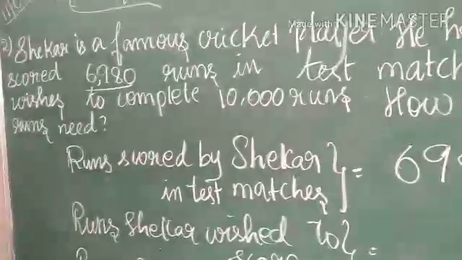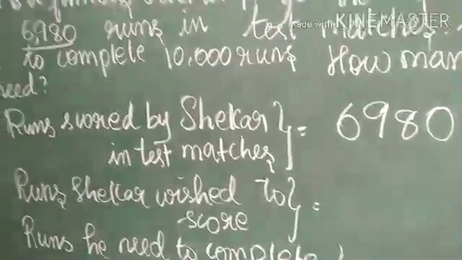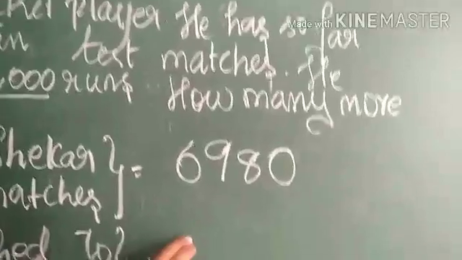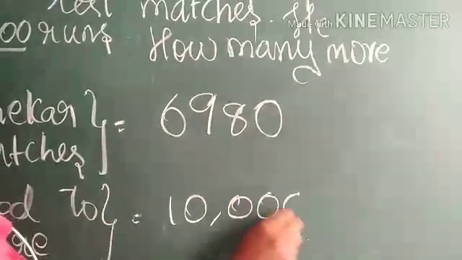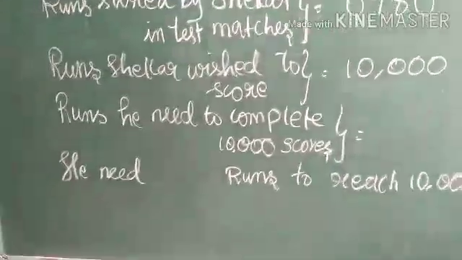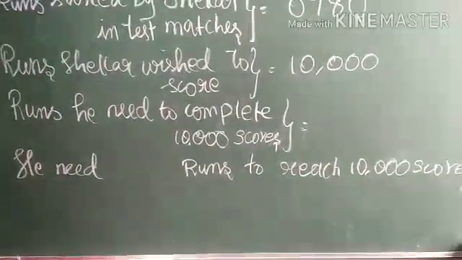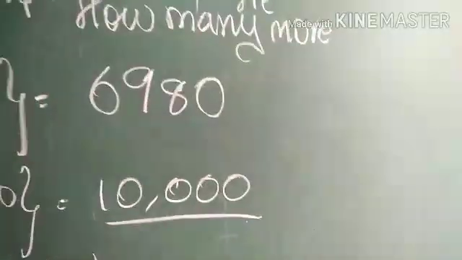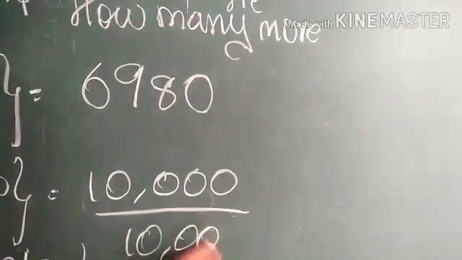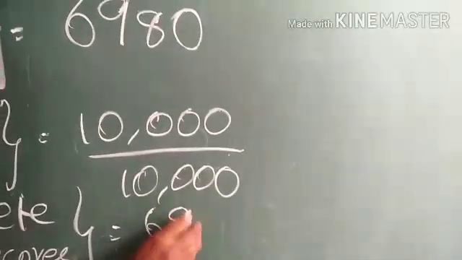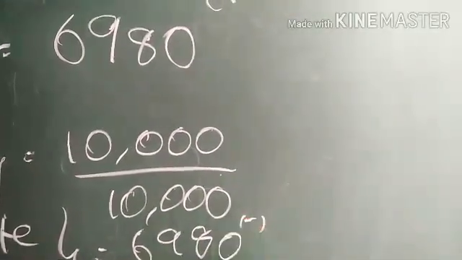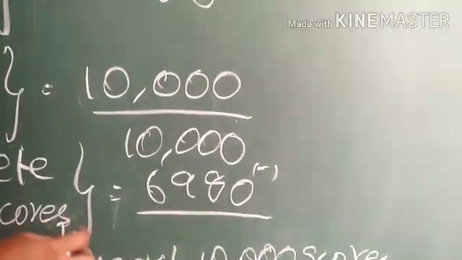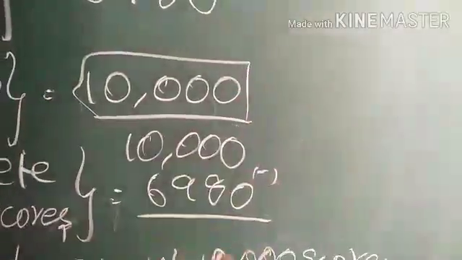6,980. Second one, runs Shekhar wishes to score. How much score does he wish to score? Yes, it is 10,000. He wished to score 10,000 runs. Still, how many runs does he need to complete this 10,000 scores? So, we have to subtract this 6,980 from 10,000 to find the runs to complete this 10,000 scores.